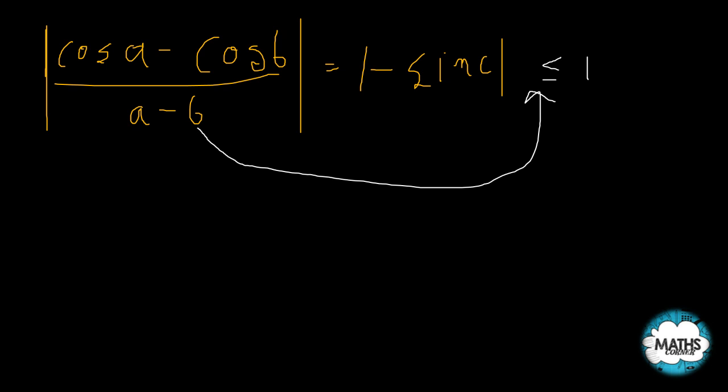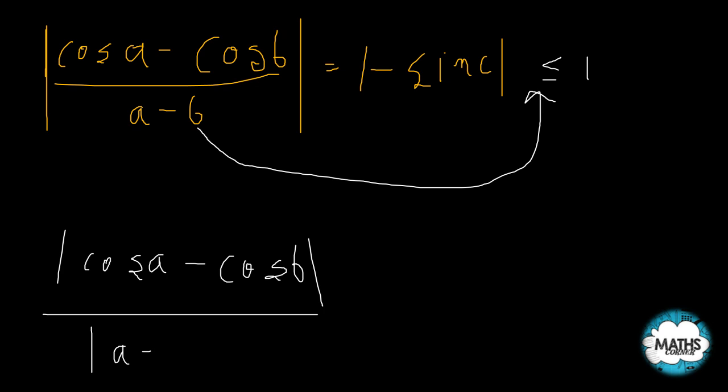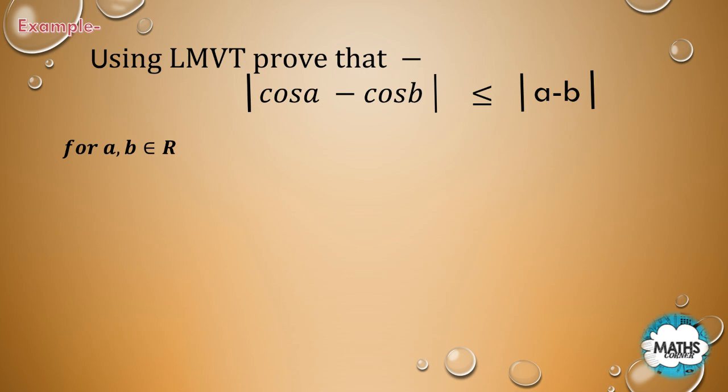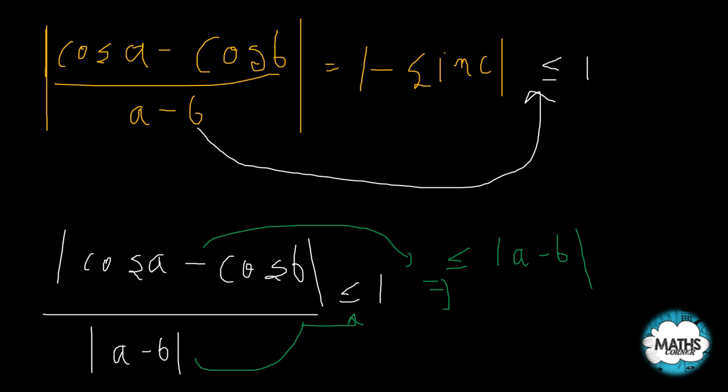I can write this as mod of cos a minus cos b upon mod of a minus b, and this must be less than or equal to 1. Or I can transfer the a minus b to this side to get our required result, that is, mod of cos a minus cos b is less than or equal to mod of a minus b. So this was a good question to prove using LMVT.